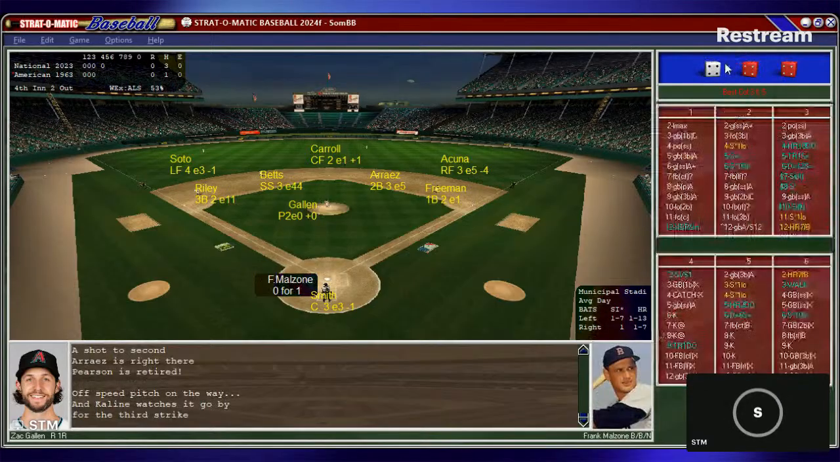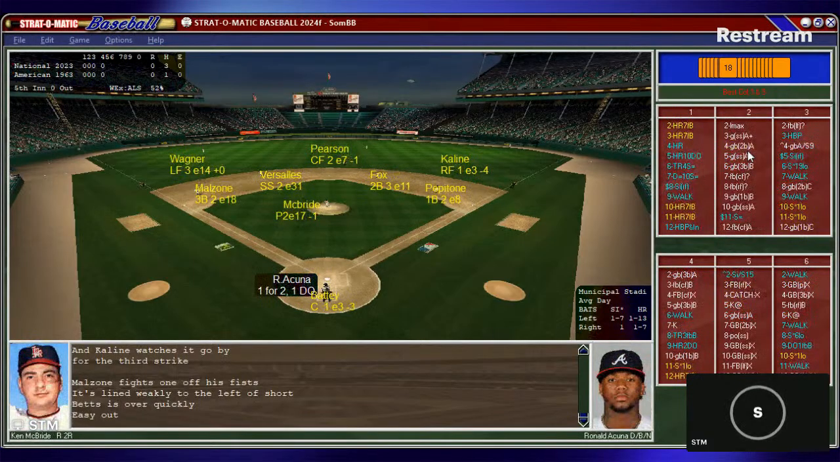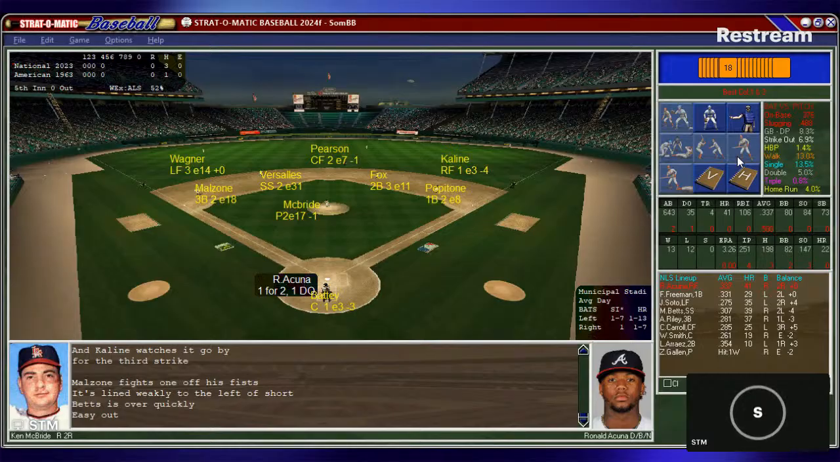Window shopping for Al. Two away here in the fourth for Frank Malzone. Smith sets. Gallen looks in, the windup, the pitch, and that's another liner, a ballpark single to a right-handed hitter. It dies as Versalles makes the play. We head to the fifth. Still no score here in Cleveland. National League nothing, and the American League nothing.